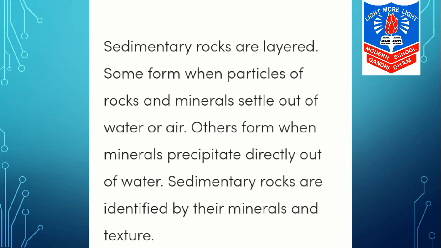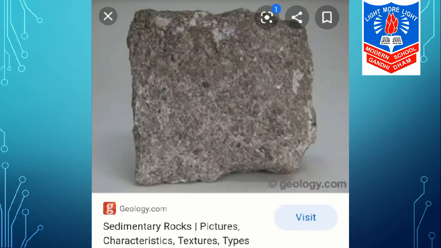These sedimentary rocks are also formed from igneous rocks. The igneous rocks disintegrate, and due to the collective effect of water and other forces, the water or the air exerts pressure on the igneous rocks and they change their form.